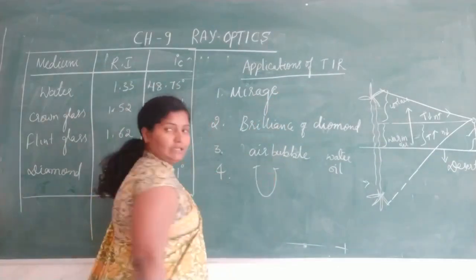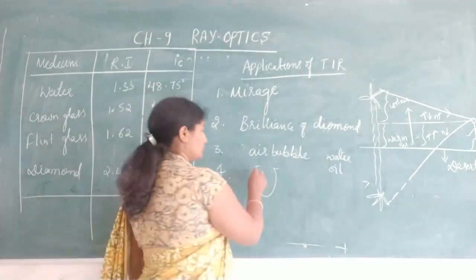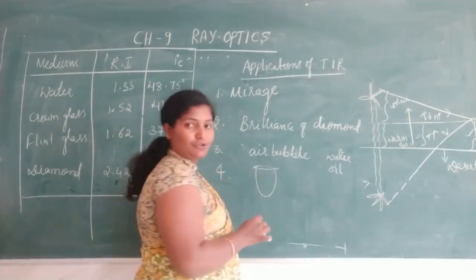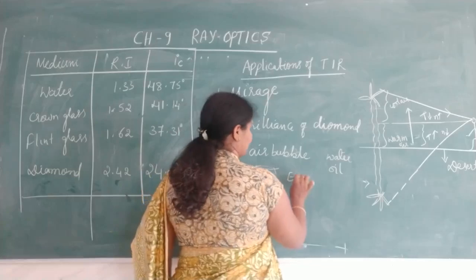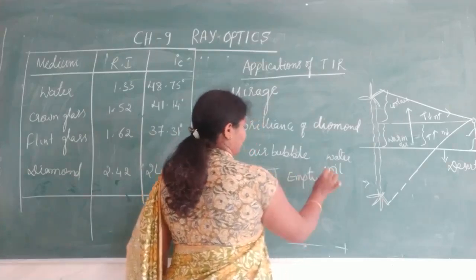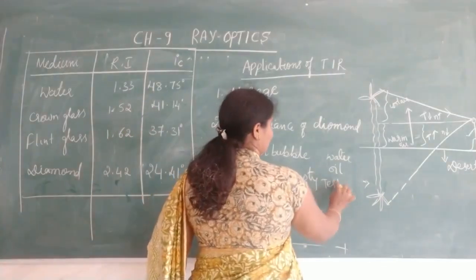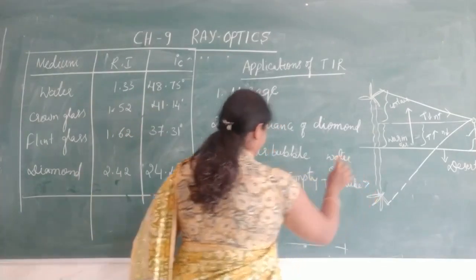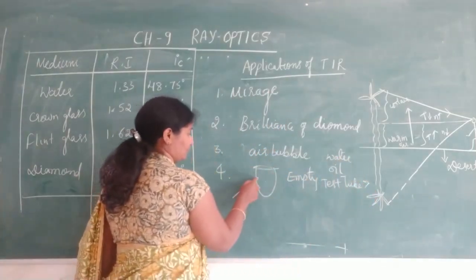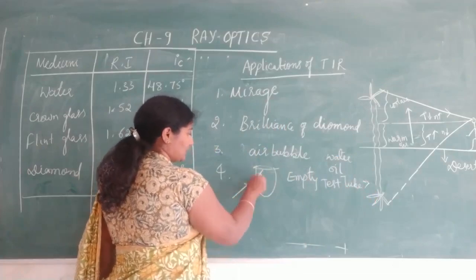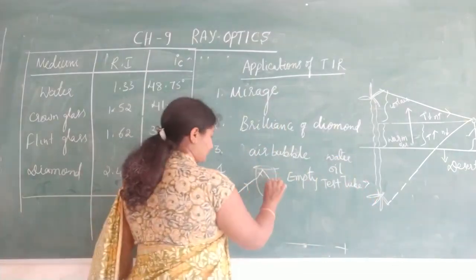Similarly, the empty test tubes that you are using in the chemistry laboratory, these empty test tubes also shine because of total internal reflection. See, when the light enters like this, it is a forced reflection.